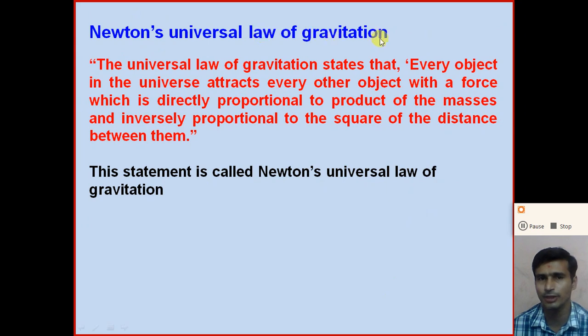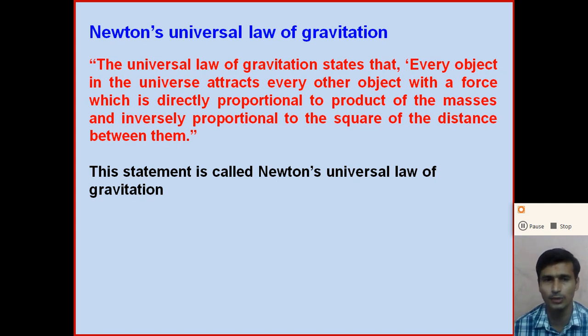Newton's universal law of gravitation. The universal law of gravitation states that every object in the universe attracts every other object with a force, which is called the gravitational force, which is directly proportional to the product of their masses and inversely proportional to the square of the distance between them.